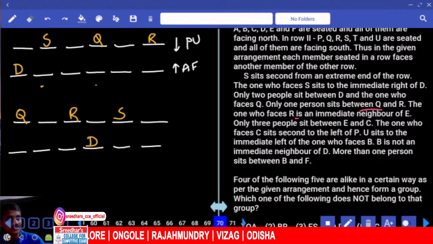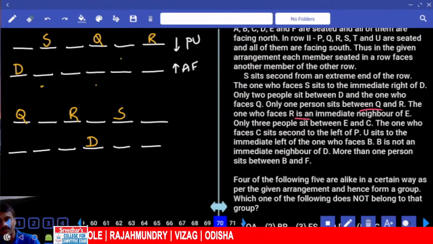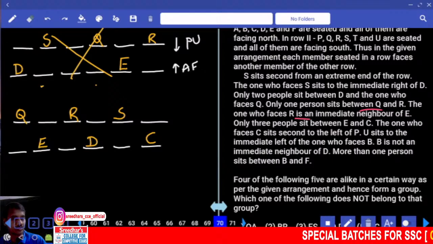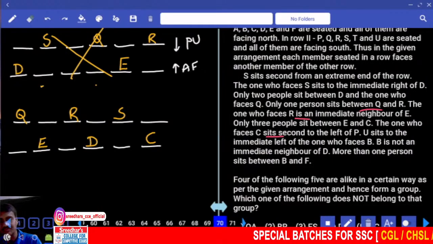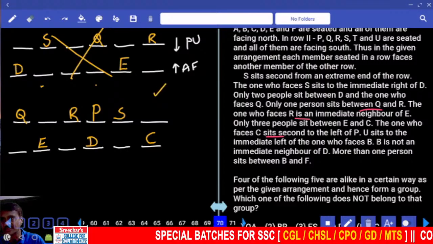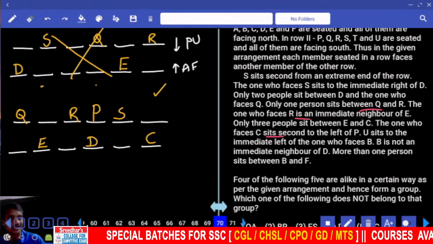And the one who faces R is an immediate neighbor of E. And only 3 people between E and C, this case is ruled out. And only 3 persons between E and C, C is here. And the one who faces C sits second to the left of P, P is here. The one who is facing C is seated second to the left of whom? P.